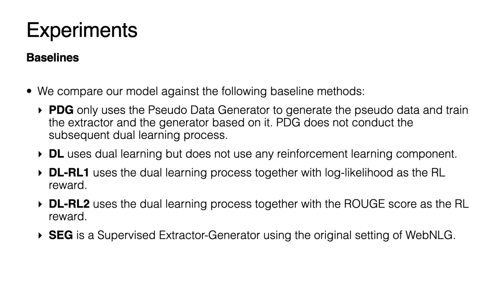The DL-RL1 model uses the dual learning process together with an RL component. It uses the log likelihood of the recovered output sequence as the reward. The DL-RL2 model uses the ROUGE-L score of the recovered sequence instead of the log likelihood as the reward. The SIG model is a supervised extractor and generator using the original setting of WebNLG for both generator and extractor. It provides an upper bound for our experiments.